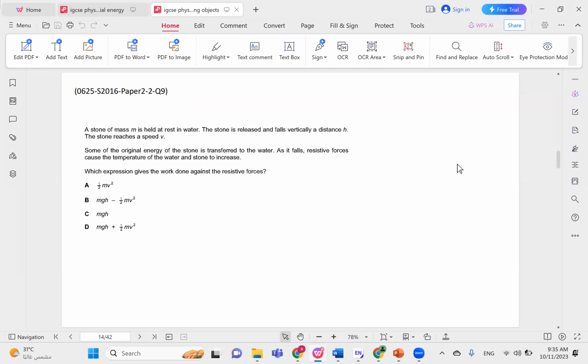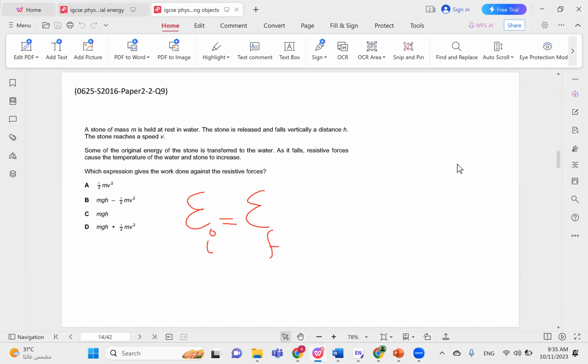So, like we said, energy is conserved. But how does that work out if we have resistive forces? So let's say we had some form of initial energy. It should normally equal the final amount of energy we have. So under normal circumstances, initial energy should equal final energy.